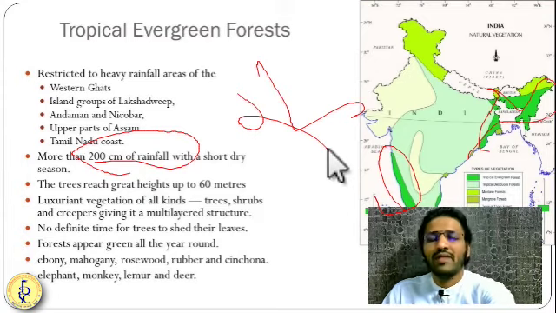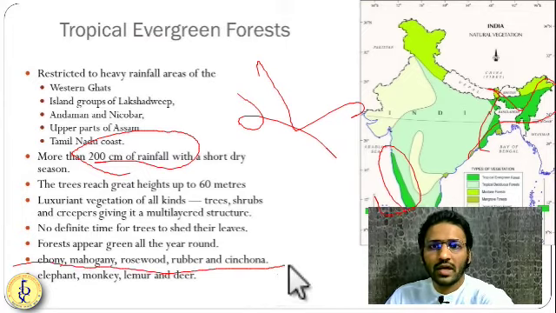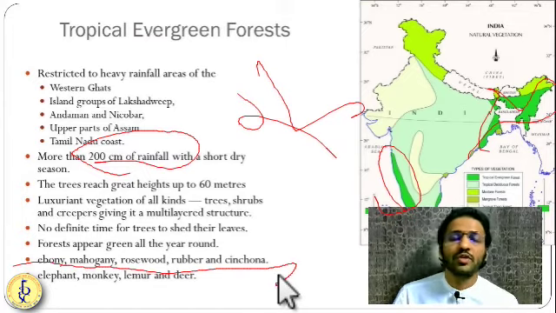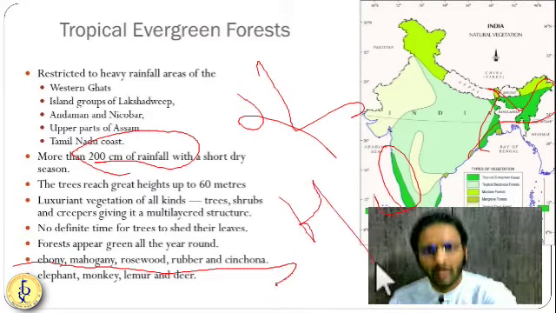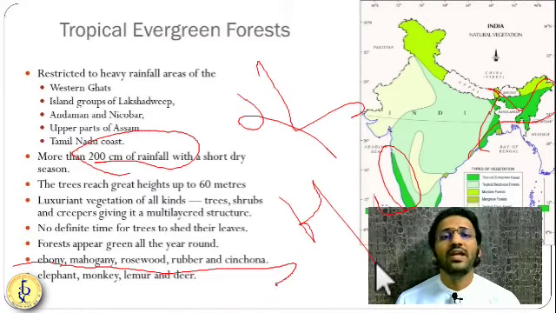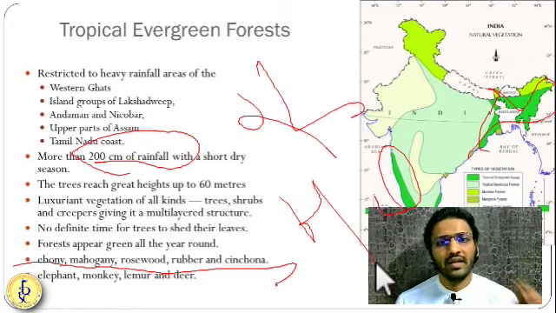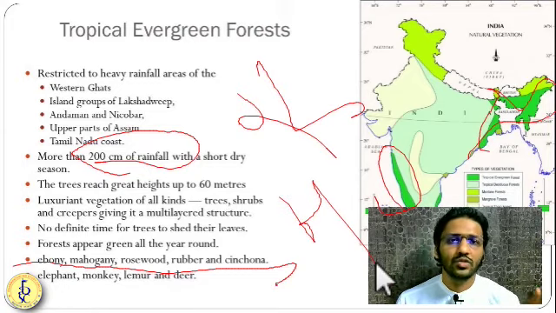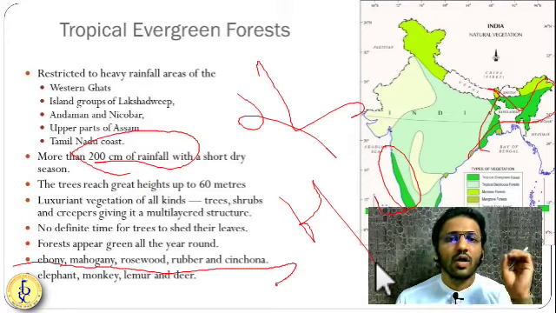You have ebony, mahogany, rosewood, rubber, cinchona. These types of trees you will find over there. They are very hardwood type of trees. Then the animals: you'll find all types of animals, a very biodiverse region. You'll find elephants, tigers, deer, and all types of birds.